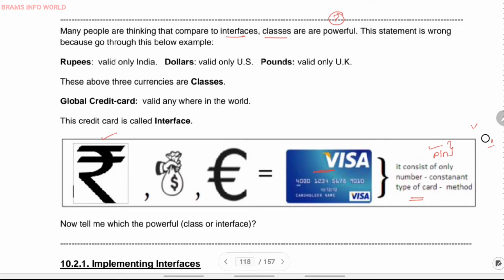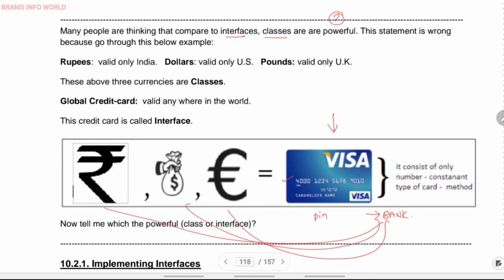You can clearly observe that an interface is very lightweight, with no need to worry about a lot of program code. It has only certain information, like card number and pin, but ultimately the transaction is going to be affected in the bank, and the bank is also referred to as the currency. So this is called an interface,